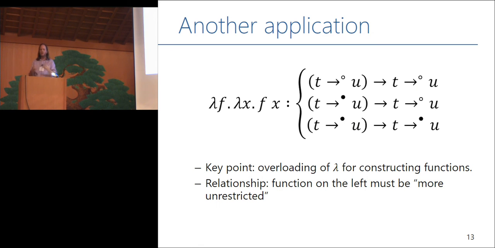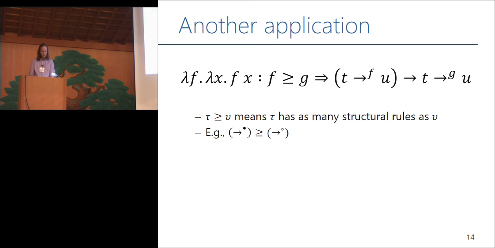And once we've done that, we can characterize this relationship using qualified types. So here's the type that I would give the application operator. It takes an f function from t's to u's and gives back a g function from t's to u's, such that f supports more structural rules than g. So the final constraint I'm introducing today is a greater than or equal to constraint, and that's basically counting the structural rules.